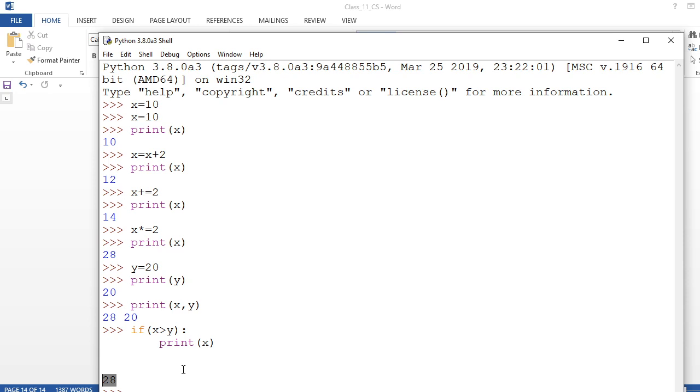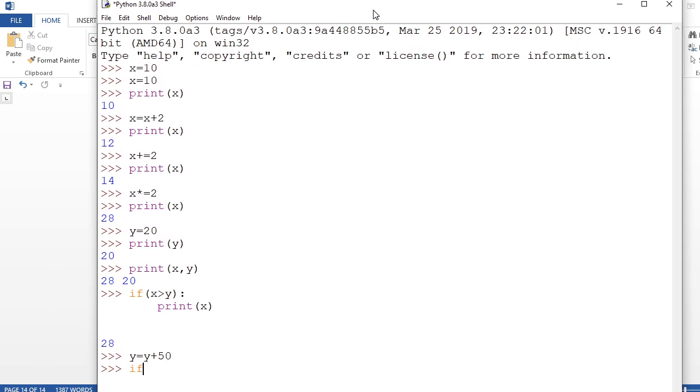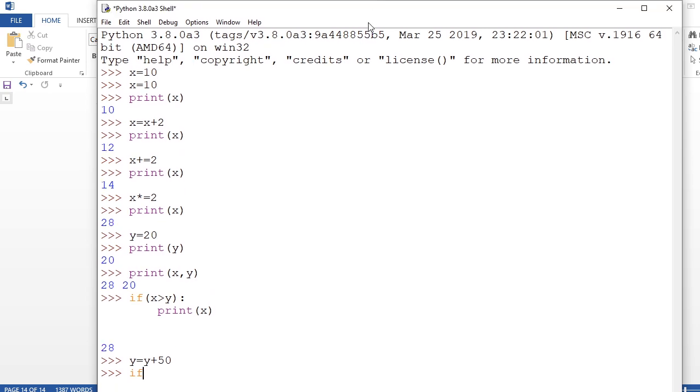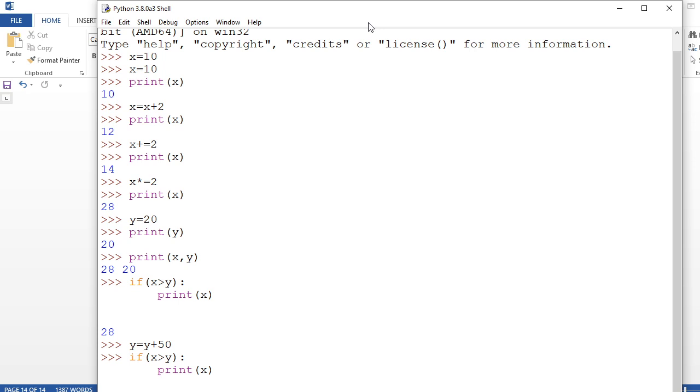Okay, and now I am going to check this one: y is equal to y plus, let's suppose 50. So now y becomes big, as it again I'm writing here if it is visible to you, yeah, now it's okay. If I'm writing here again same statement, x is greater than y, then print x. Now x is not greater than y, so it is not going to print anything.